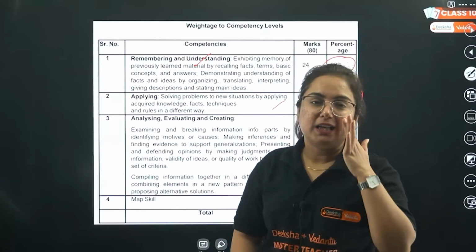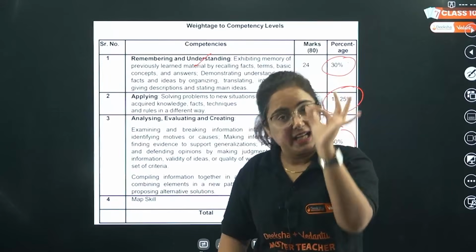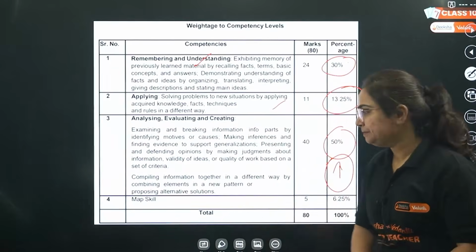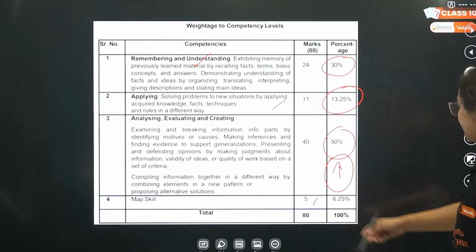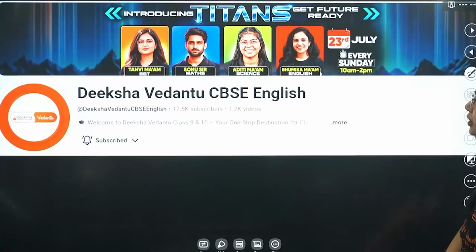Okay? But it does not mean that beta nothing is going to come from NCERT. Everything is NCERT. The only source for class 10th is NCERT. Okay, map skill for 5 marks holds 6.25% weightage in your exam.